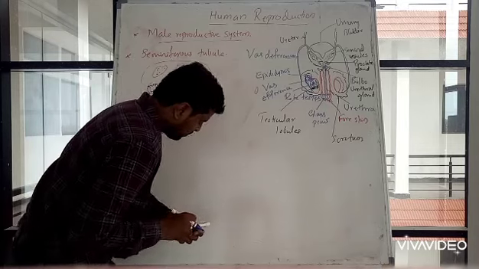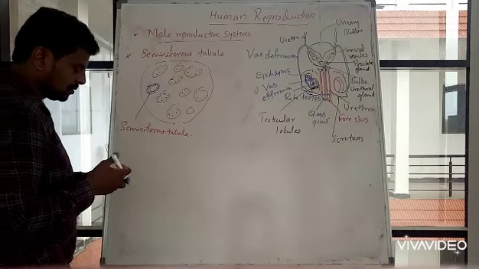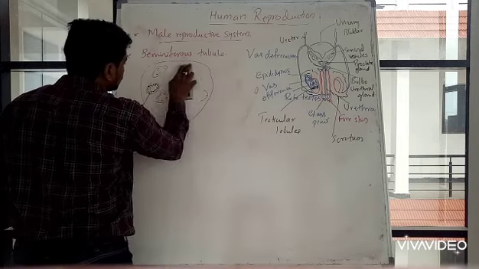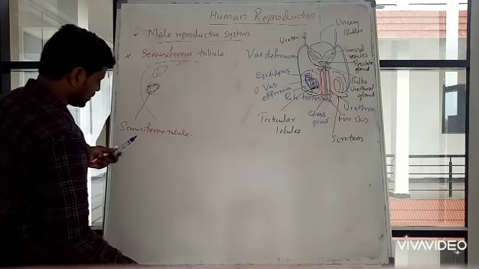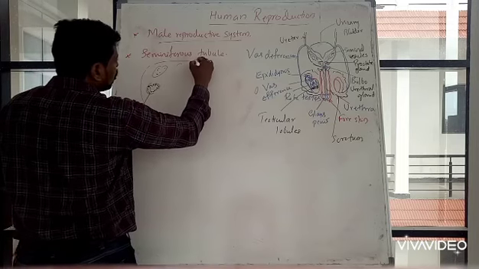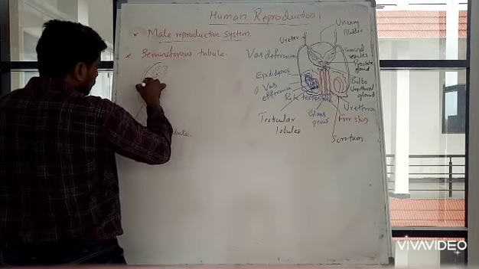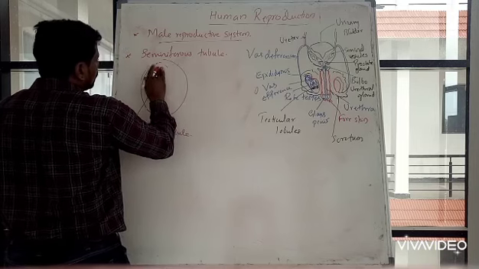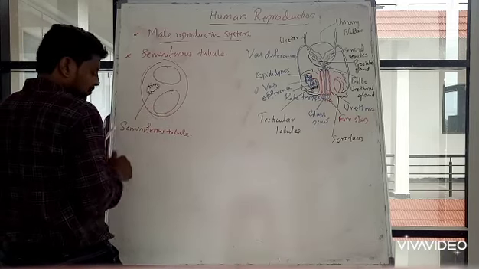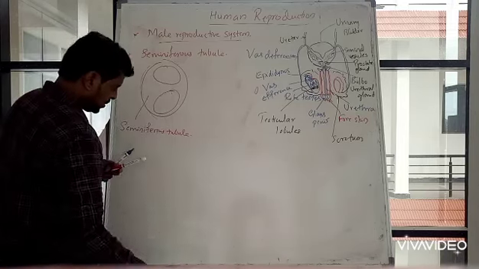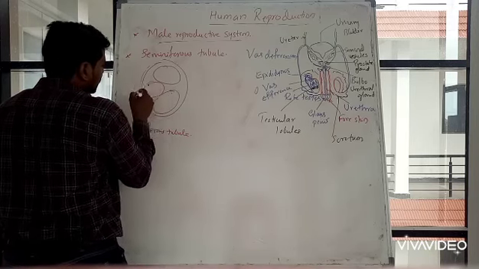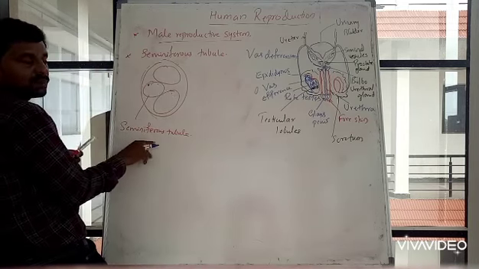In all these seminiferous tubules, we will only draw three structures. Not all, only three structures, because only three seminiferous tubules will be there inside each lobule. One is large, the other is light. This large one, and this. Now the last three structures are called seminiferous tubules.